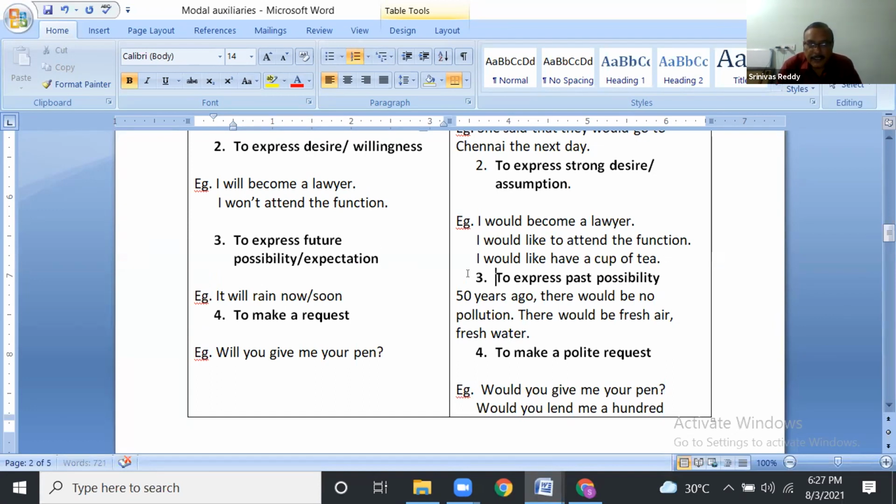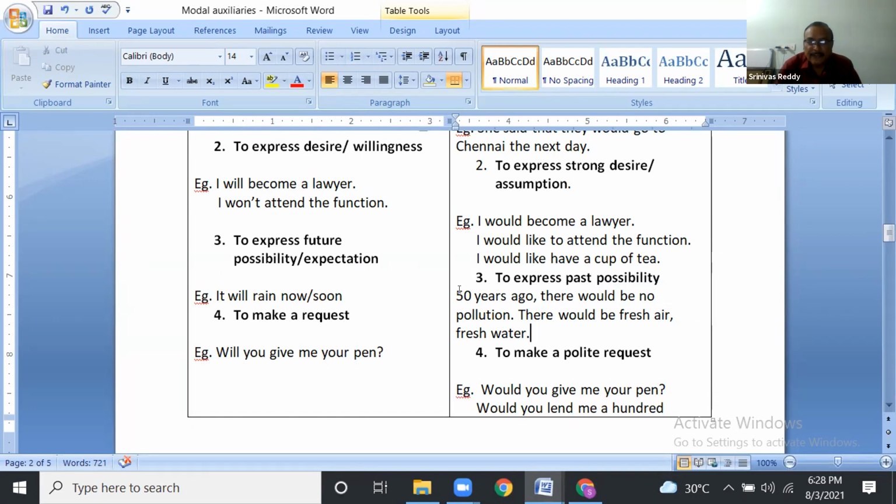This side, to express past possibility: fifty years ago, there would be no pollution. There would be no fresh air. There would be fresh water. Okay, past possibility. We are not sure, but possibility was there.